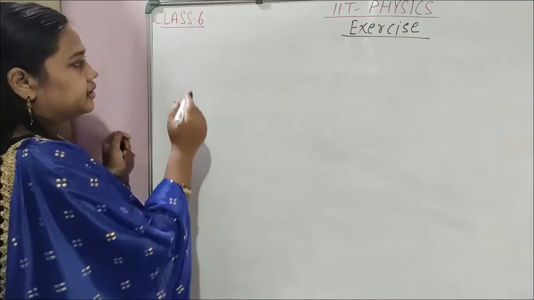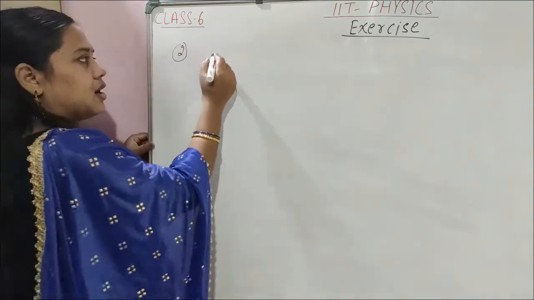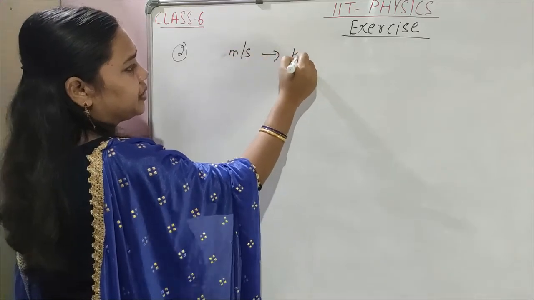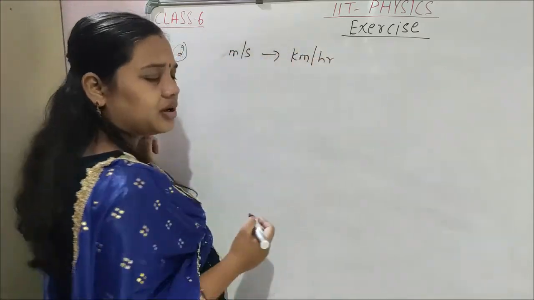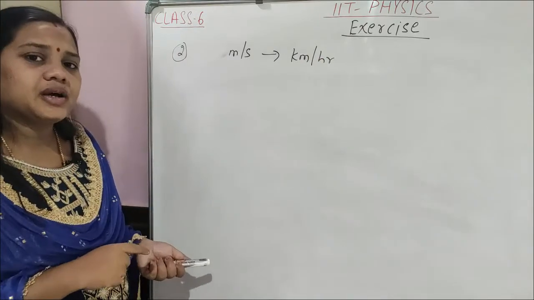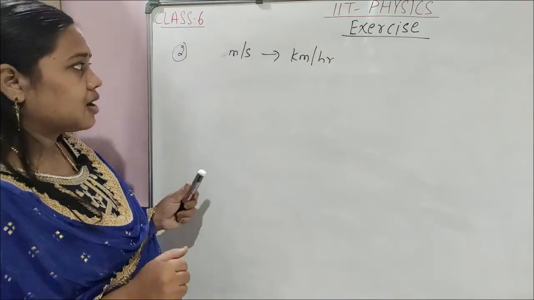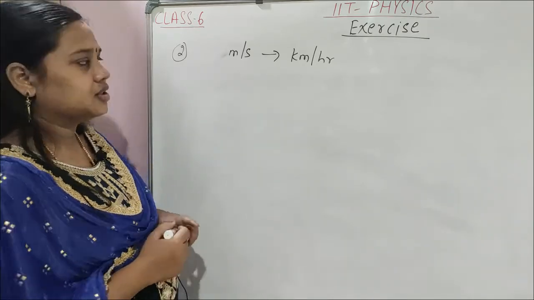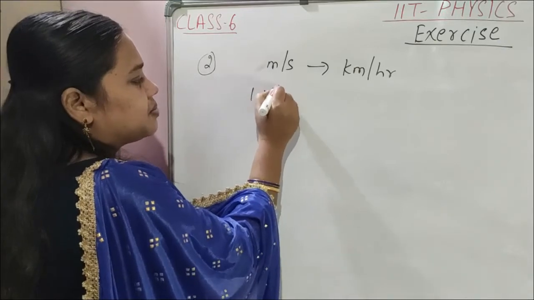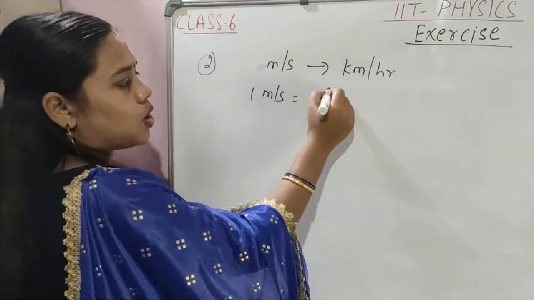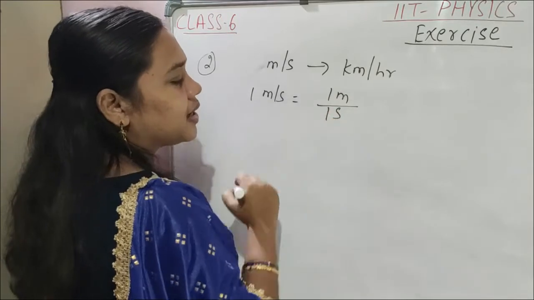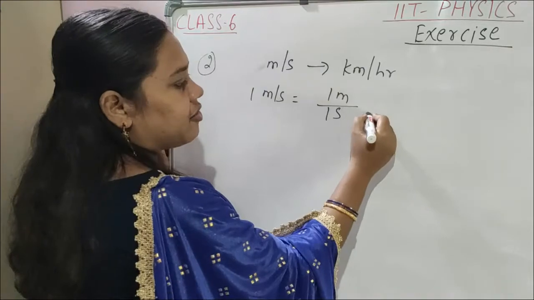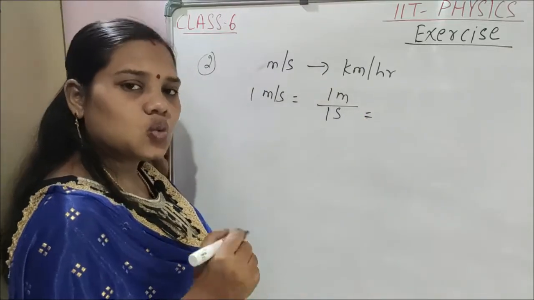So children, next we will learn how to convert meter per second to kilometer per hour. Now only what we saw? Kilometer per hour into meter per second. Now meter per second to kilometer per hour, how to convert? So 1 meter per second means 1 meter by 1 second, which means 1 meter distance is covered in 1 second.